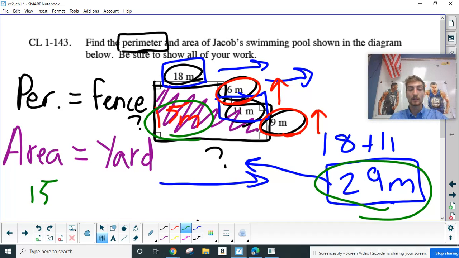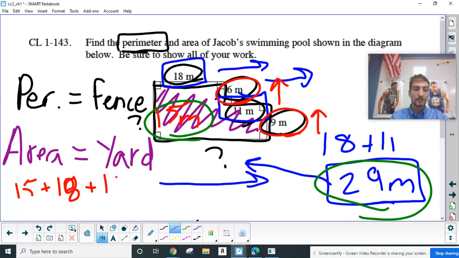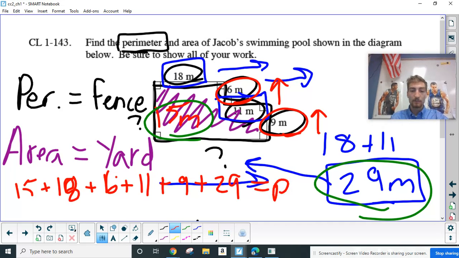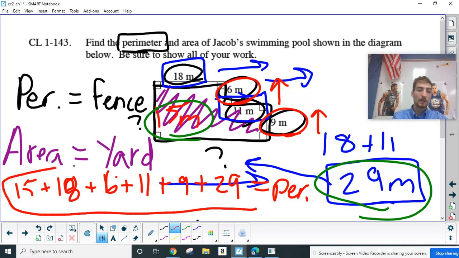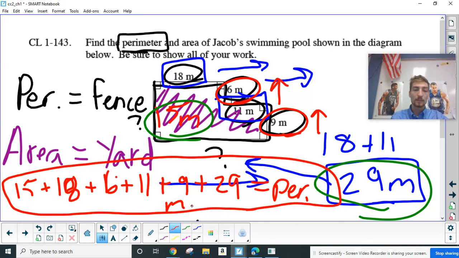Oh wait, no, it's not a full rectangle, is it? So what do we have to do instead? Figure out all the sides, so what do we have to do with the sides? We have to add them all together, right? So if I add 15 plus 18 plus 6 plus 11 plus 9 plus 29, what is that going to give me? That's going to give me my perimeter, okay? So calculate that out, make sure you label, that's going to be your perimeter.